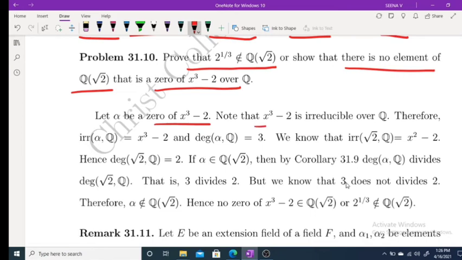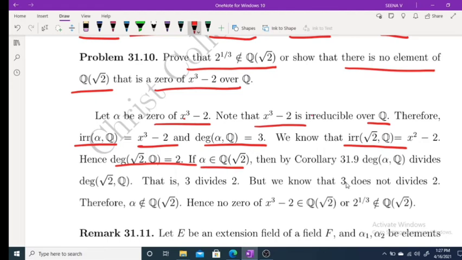That means x cube minus 2 is irreducible over Q, and the irreducible polynomial of alpha over Q is x cube minus 2, which means degree of alpha over Q is equal to 3. This is irreducible over Q, and alpha is a 0, so degree of alpha over Q is equal to 3. But we know that the irreducible polynomial of root 2 over Q is x square minus 2, and degree of root 2 over Q is equal to 2.